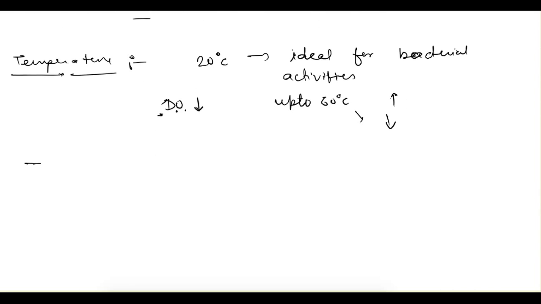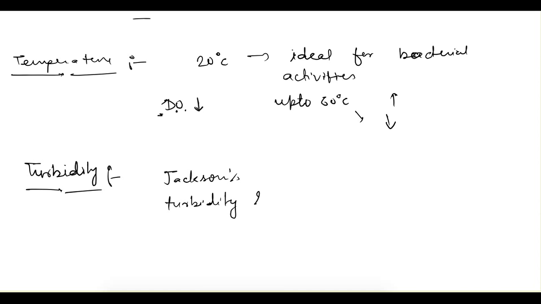And then we have turbidity. Obviously the wastewater is highly turbid because it has different kinds of impurities and suspended matter. For measurement, similar to drinking water, it can be measured using Jackson's turbidity meter or turbidity rod. You can remember the turbidity is very high for wastewater. So these are the physical characteristics.